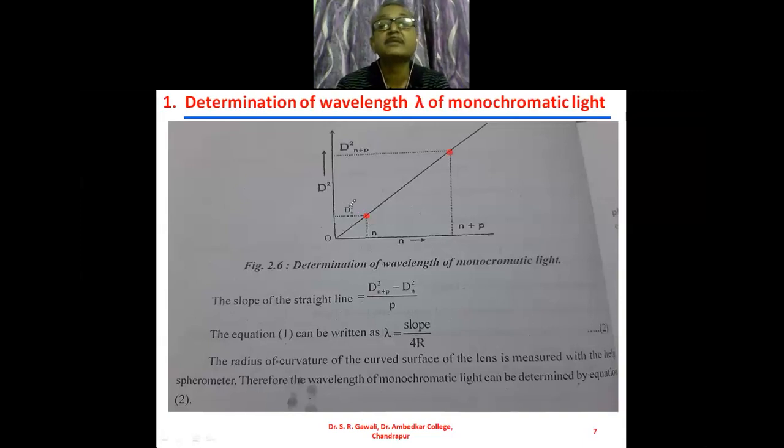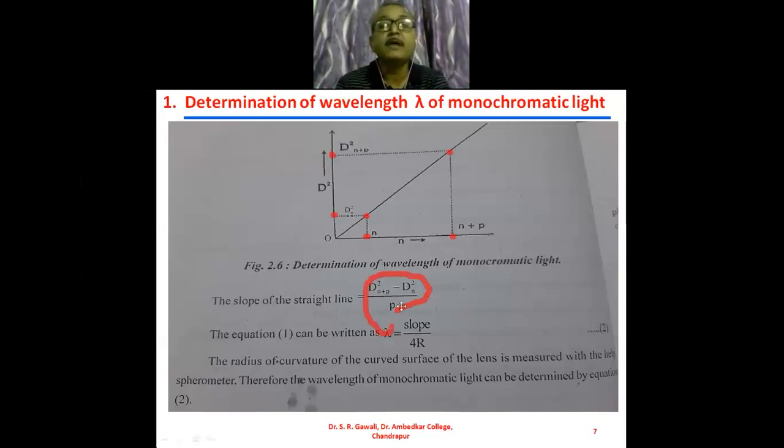So what is the slope? This is the x1 point, and this is the x2 point. This is the y1 point, and this is the y2 point. If we take y2 minus y1 upon x2 minus x1, that will be nothing but the slope of the straight line. So that is d(n plus p) whole square minus d(n) square upon p, and this is nothing but the slope of the straight line.